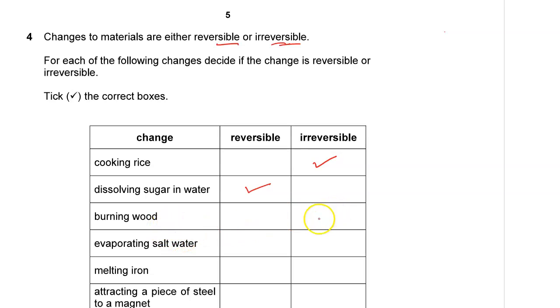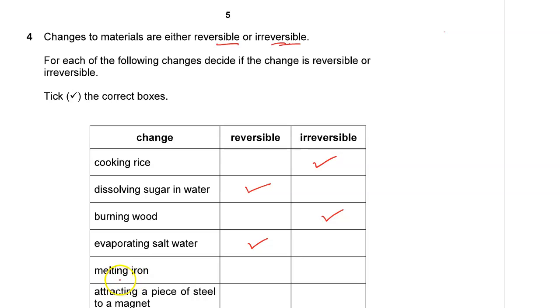Burning wood. Burning wood is a permanent change. When you burn wood, you get ash. You cannot turn back ash to get back your wood. That is not possible. Evaporate salt water. This is reversible. You can evaporate salt water and condense it back. When water evaporates, it becomes vapor, but you can still get back vapor to water by condensing.